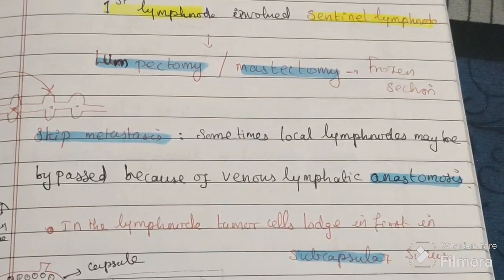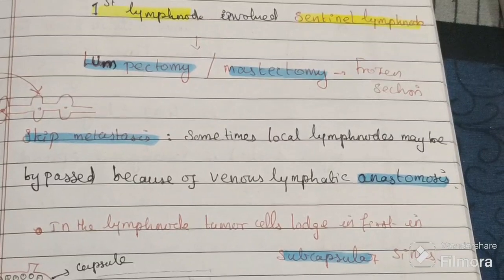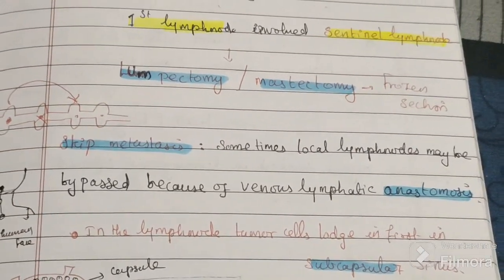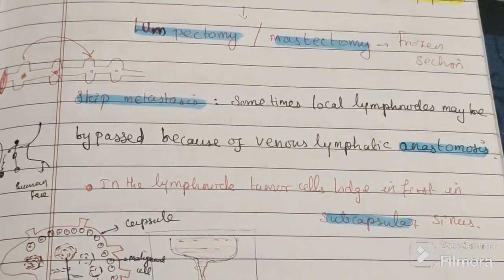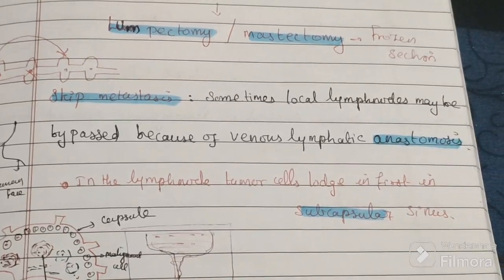The first node in the regional lymphatics is known as the sentinel lymph node. It is of great importance in breast cancer, vulvar cancer and melanoma.